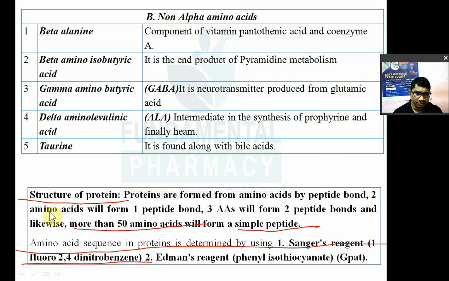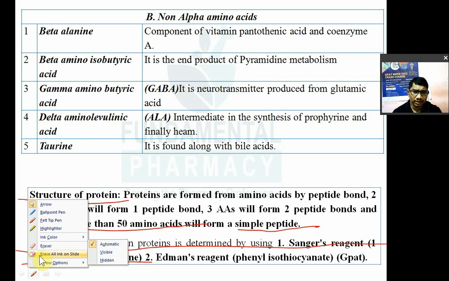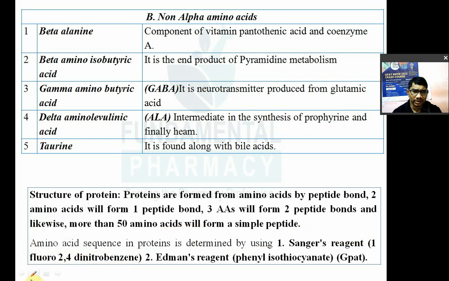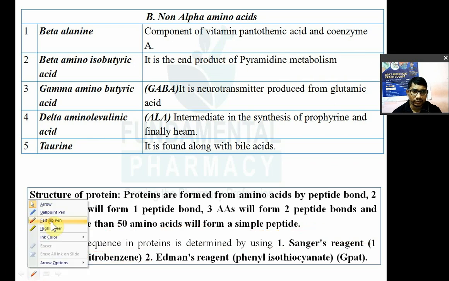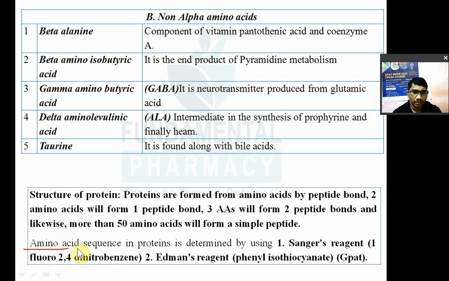These reagents, the Edman reagent and the Sanger's reagent, react with the amino terminus of the amino acid present in the protein, and can be used to analyze the amino acid sequence of the protein. You have to remember the names of the reagents. Edman's reagent is phenyl isothiocyanate. Sanger's reagent is 1-fluoro 2,4 dinitrobenzene. Questions on this have already come.